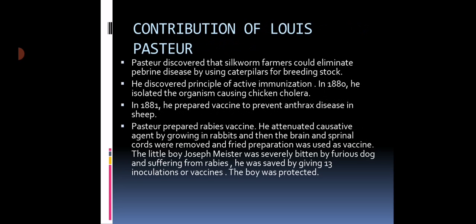So immunity or antibody production is there, and then the person will not get infected again if already immunized. This is the principle of active immunization.